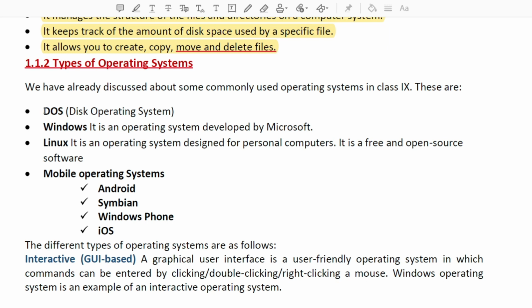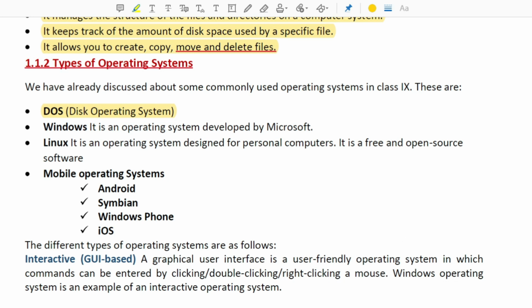So what is DOS? Disk operating system. In disk operating system, there was no point and click environment, like in Windows, where we are clicking here and there. Suppose we are moving the mouse here and there, pointing to some folder, double clicking it, and that folder opens for us. But in DOS it was not like that.